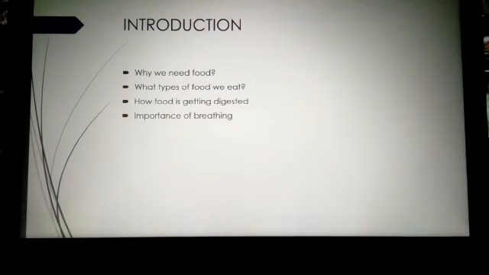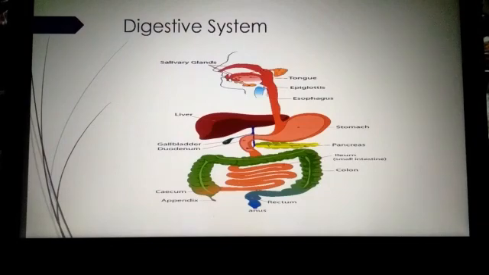Children, daily we are eating food and drinking water. Have you ever thought how food goes inside your body and how it is digested? Fine. In today's class, I am going to explain about the digestive system. Look at the picture. This is the diagram of the digestive system.